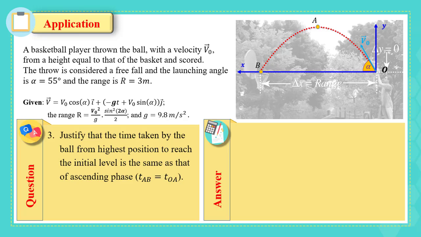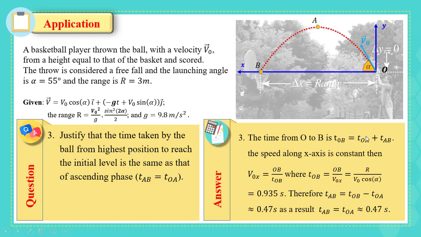Justify that the time taken by the ball from highest position to reach the initial level is the same as that of the ascending phase. So we need to find the time taken from O to A, then from A to B. The time from O to B is TOA plus TAB.